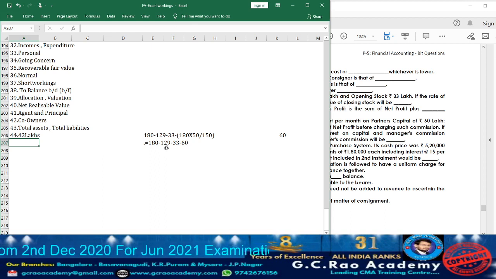Or actually what we need to do is, opening stock plus purchases plus gross profit we need to add. From that, if I find the difference from 180, I am going to obtain 42 lakh. That will be the closing stock here. 42 lakh, positive itself, you need to consider.